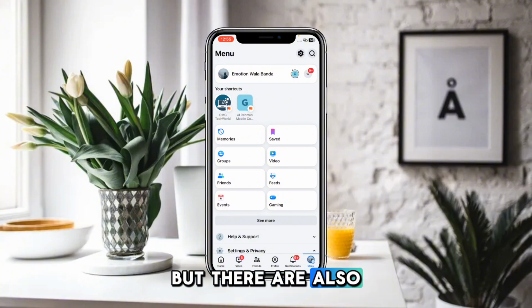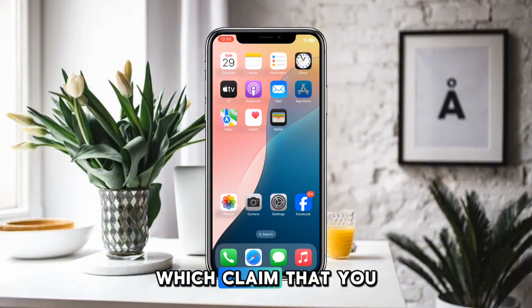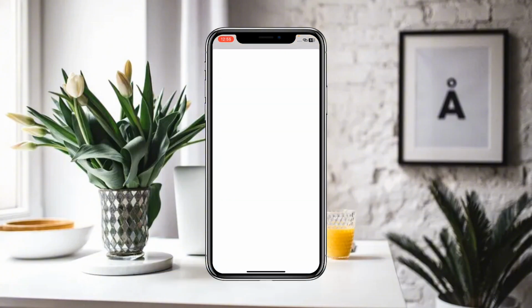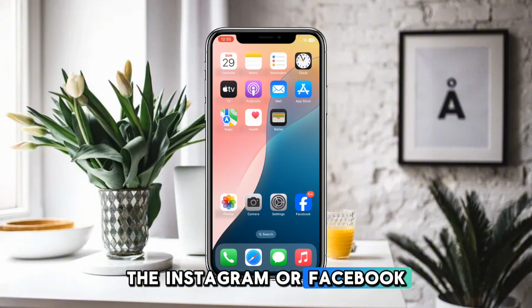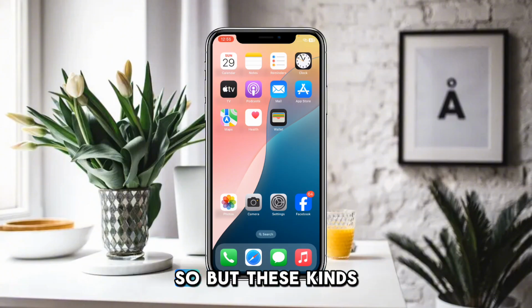But there are also apps available which claim that you can see Instagram or Facebook profile visitors. But these kinds of apps are fake, so you have to make sure that they are not fake. Before using such an app, you have to make sure that it actually provides what it claims. Otherwise there is no option available.